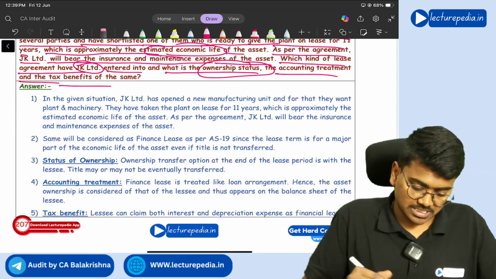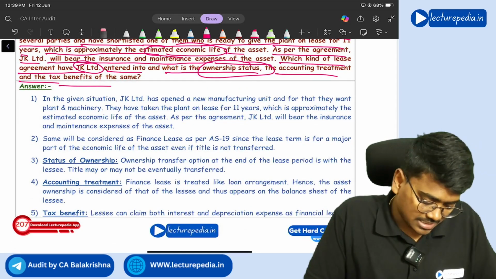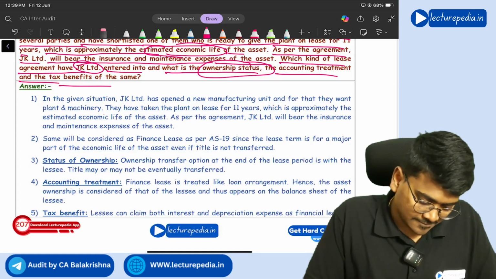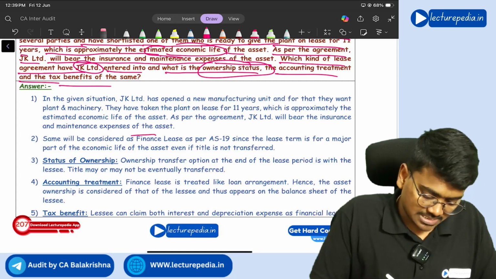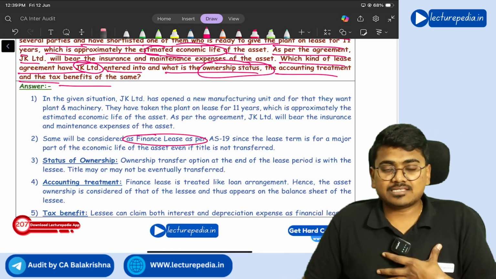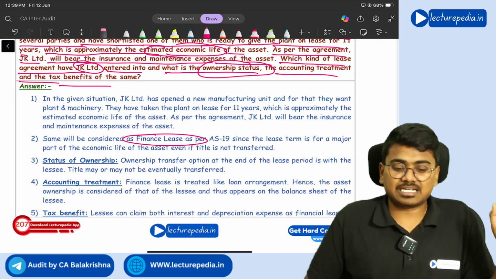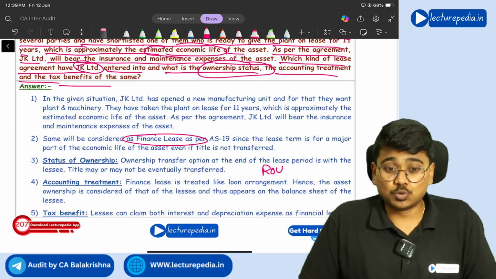First of all, you need to say that this is a finance lease, right? So where is that point? The same will be considered as a finance lease. Next, status of ownership. The lessee in his books of accounts will recognize the asset. ROU asset he will recognize, right of use asset.